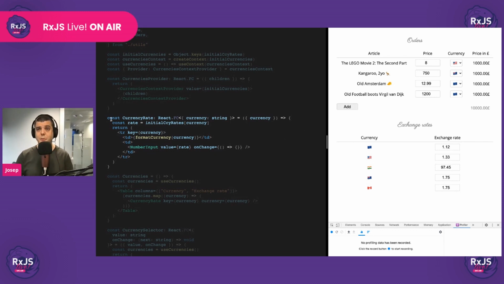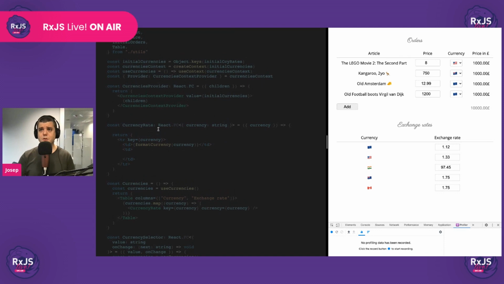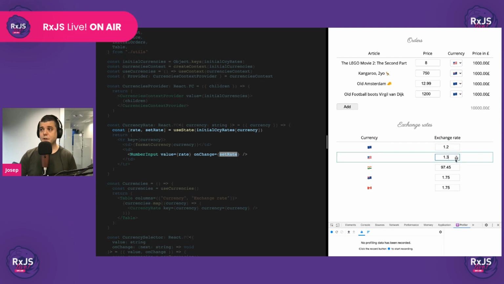We come to the currency rate component, this one right here. And instead of using this hard-coded value, we bring the useState from React. We pass the initial value, and then React is going to give us the state that will be changing and the state setter. We plug the state and the setter, and now all of a sudden, this should be working. Okay, cool, and it is working. Nothing else works, but this works.